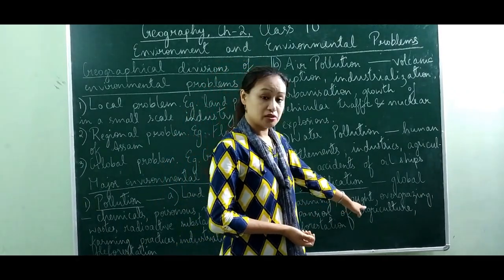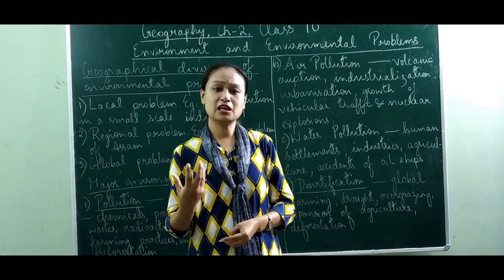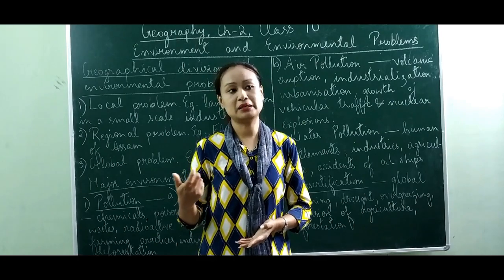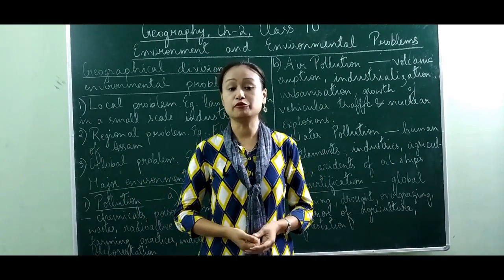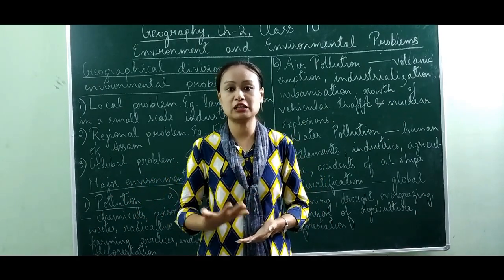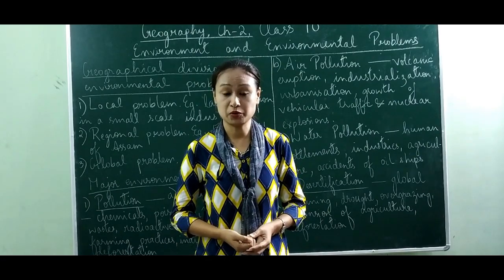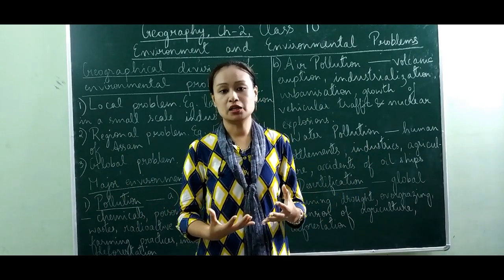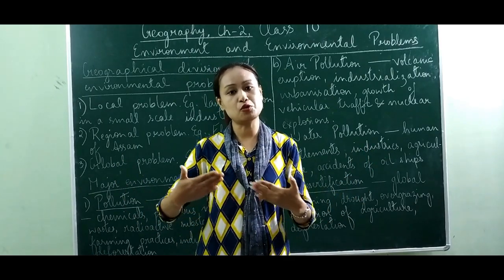Next is drought. Sometimes the area might stop receiving rain, so that area suffers from the condition of drought. That means for one year, two years, continuously there is no rain, and it seems like the place has become so used to being without rain that it continues on and on.